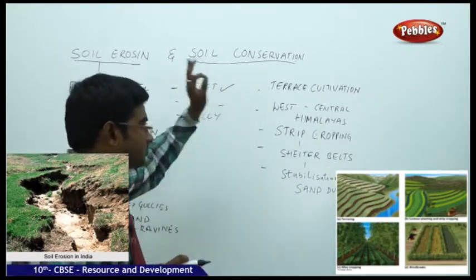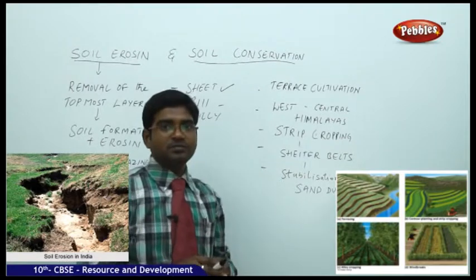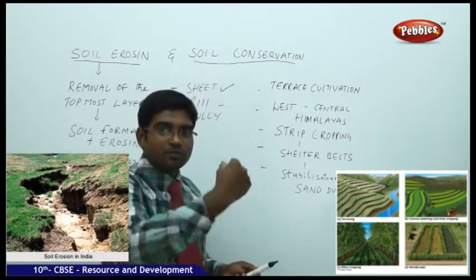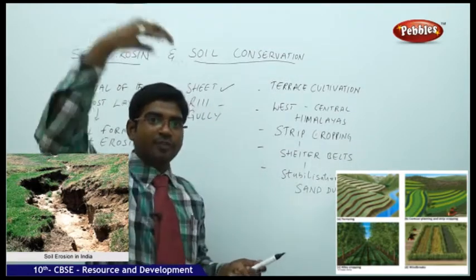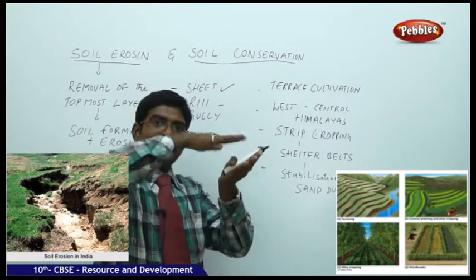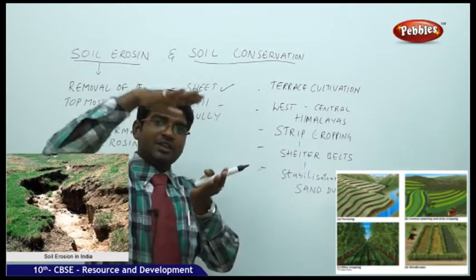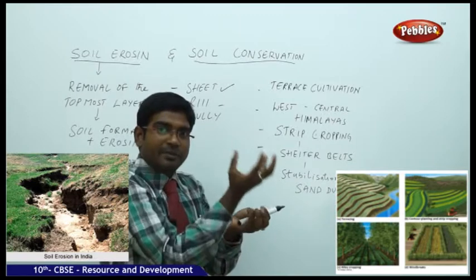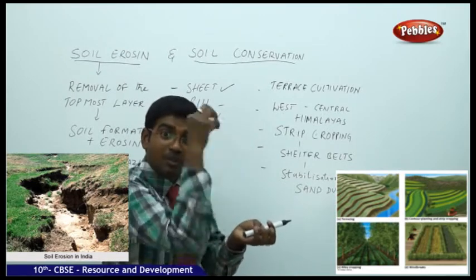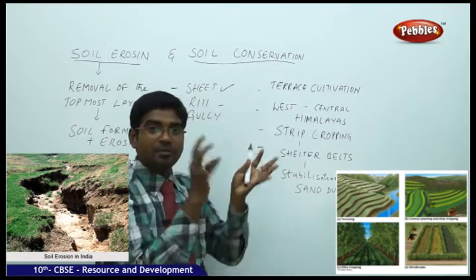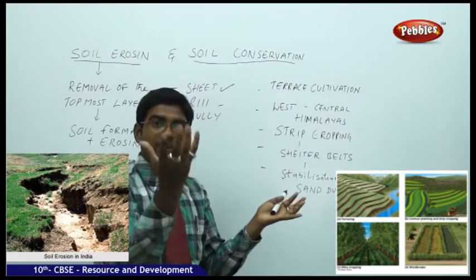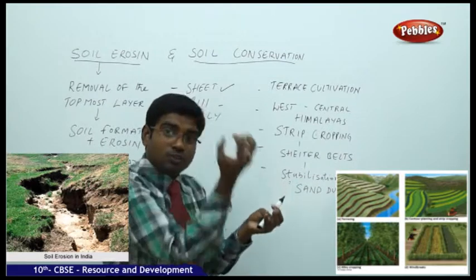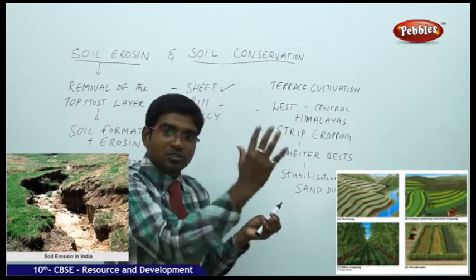First one, terrace cultivation. When you have terrace lands from where the water will flow and make the entire soil go away, there you take up terrace cultivation. When the cultivation is developed, the force of the water will be restricted. Mud will be held by the roots of the plants. How will plants catch the mud? You will get general physical doubts, no? So mud will be held by the roots of the plants, which makes the soil remain there.